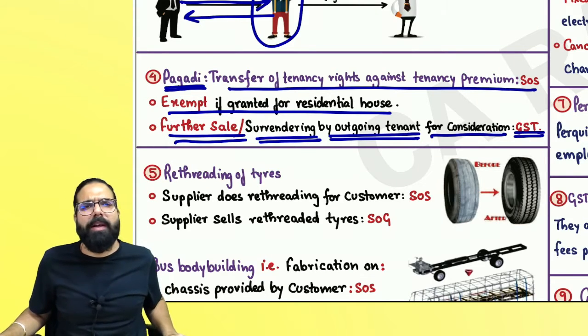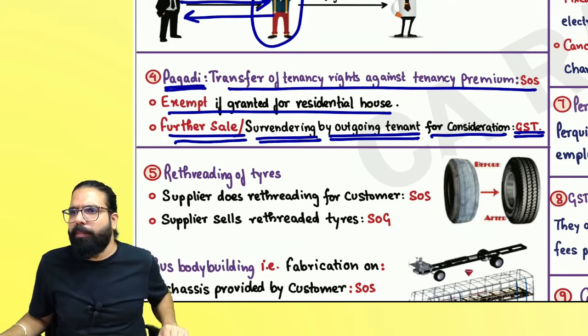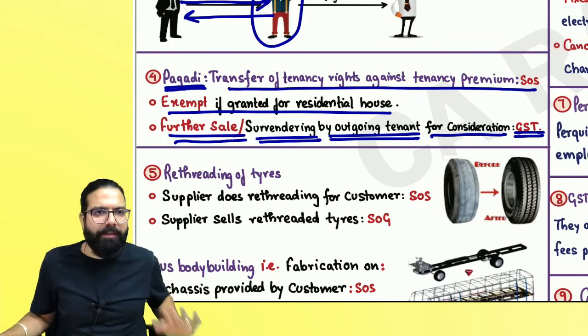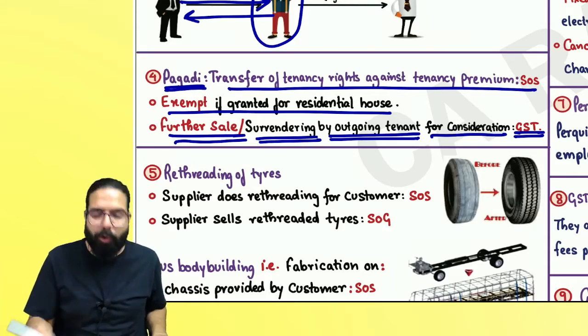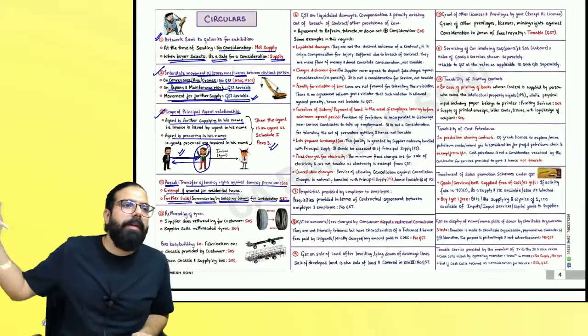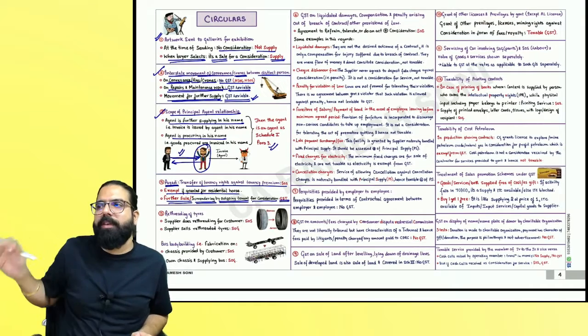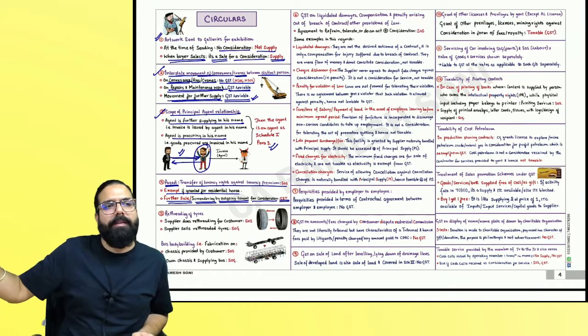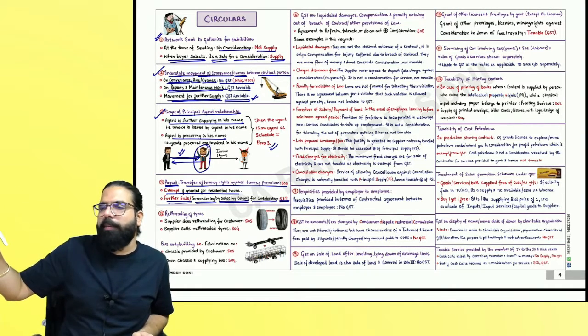Monthly rents are always exempt if it is for residential property. In the commercial property case there is no exemption, always taxable. Are we clear, everyone? Can I go ahead? Always remember, giving of tenancy right against tenancy premium, which is the Pagdi amount, it is a supply of service. If it is for residential property, it is always exempted.